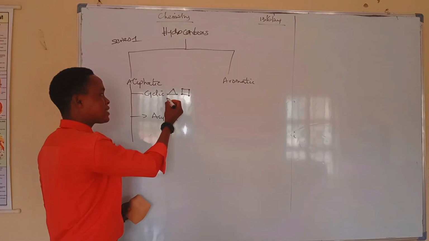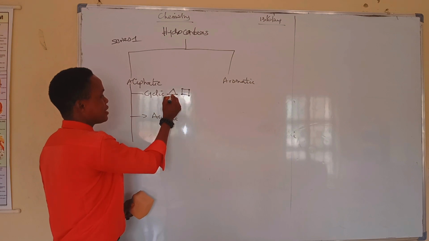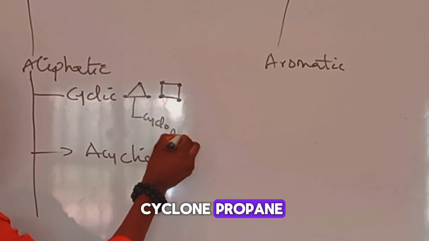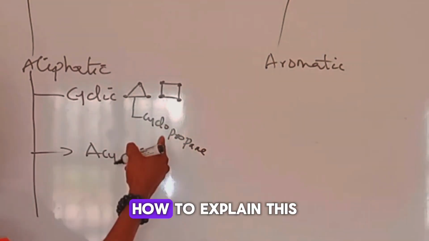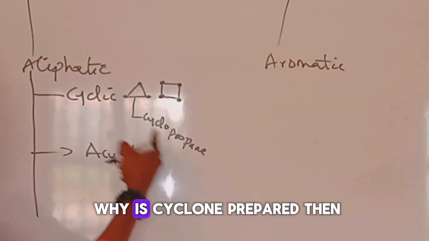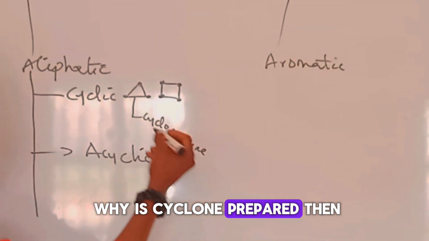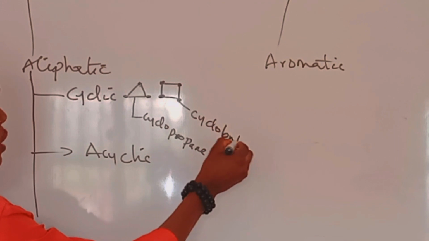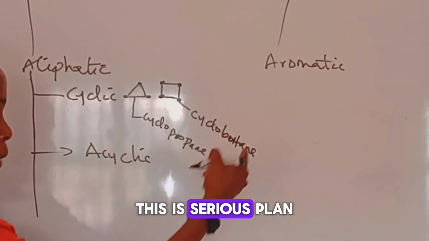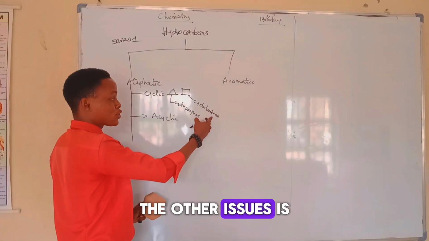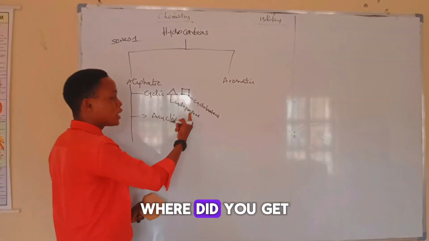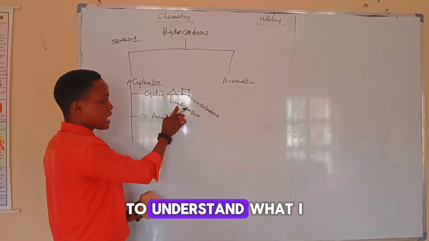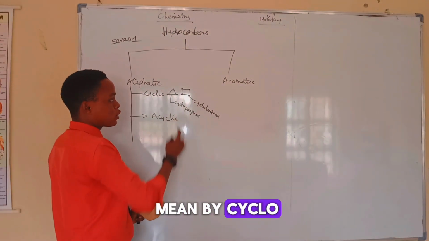So remember that I said that this is your cyclopropane. I'll explain this later, why it is cyclopropane, in series 2. Then this is a cyclobutane. This will still be explained because I know a lot of persons will be having issues with where did you get the butane from, where did you get the propane from. But from my little explanation earlier, you'll be able to understand what I mean by cyclo.